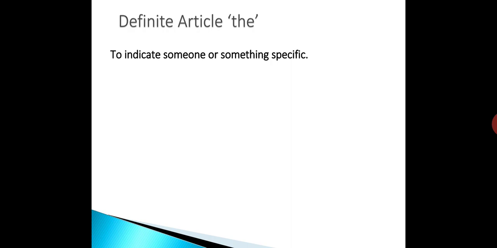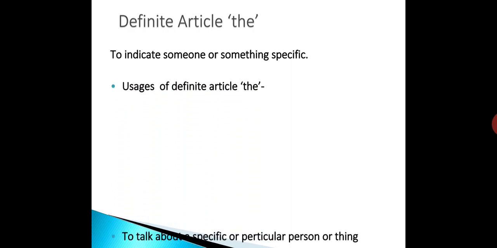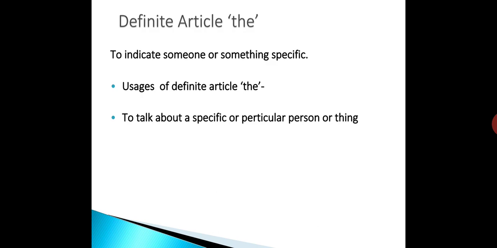Let's see the usages of definite article the. Article the is used in different contexts. Definite article the is used to talk about a specific or a particular person or thing.